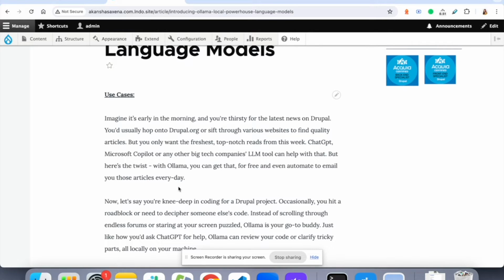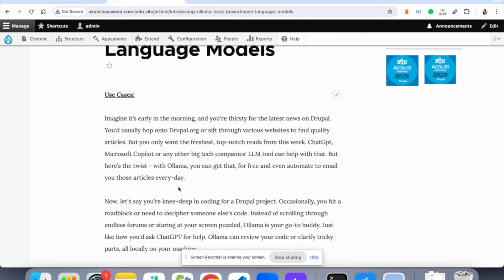For solving problems you have to go on the internet and search if someone else has solved something similar. In order to understand someone else's code, you read the full class or full code to decode it. So sometimes you kind of need a go-to buddy.